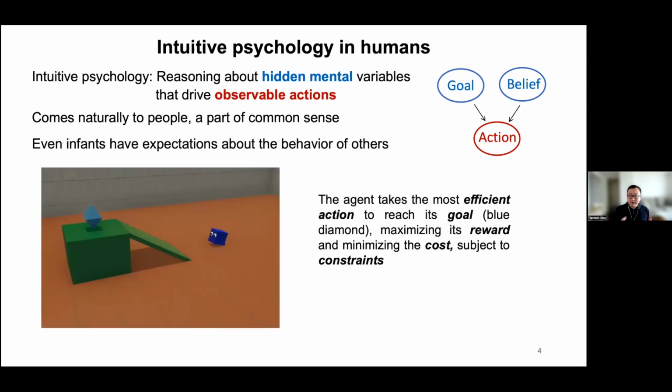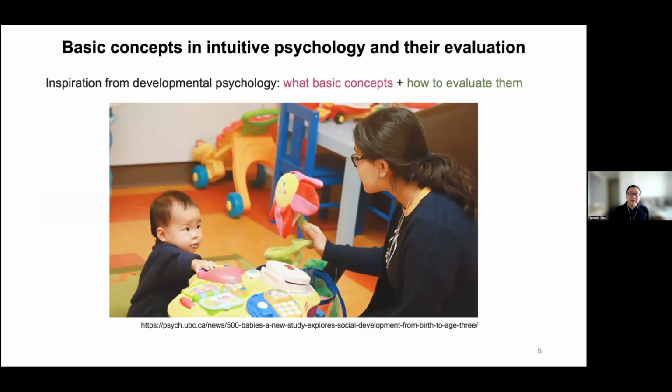So for example, if I show this animation, after watching it once, you can immediately recognize the goal of this agent. You can also understand that in order to reach its goal, the agent needs to take the most efficient action, maximizing the reward and minimizing the cost, subject to physical constraints. Now, the problem is how we can evaluate intuitive psychology in machines. Well, to answer that, we can take inspiration from developmental psychology, where researchers have designed many experiments to evaluate what kinds of basic concepts in intuitive psychology babies can understand.